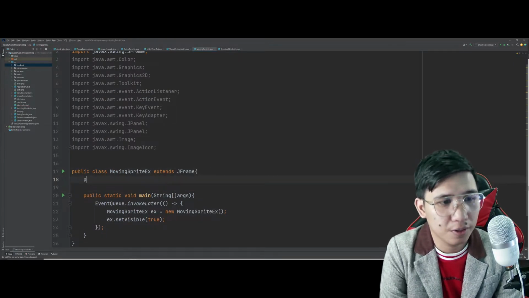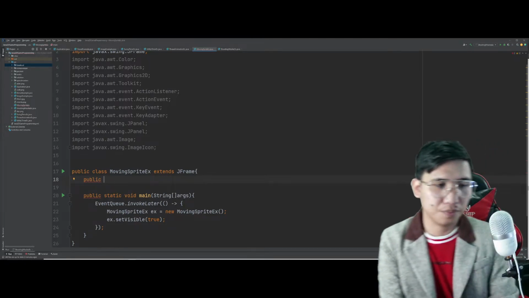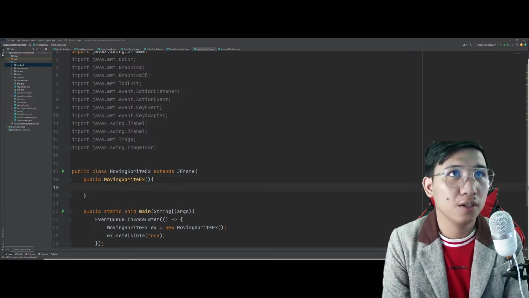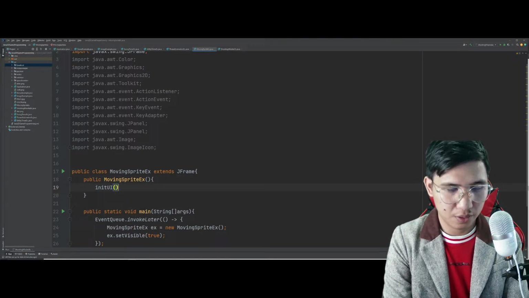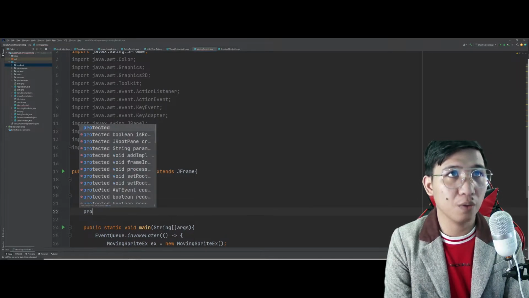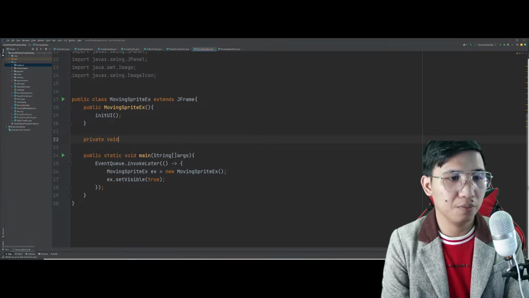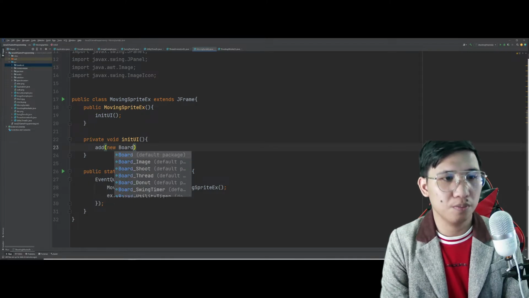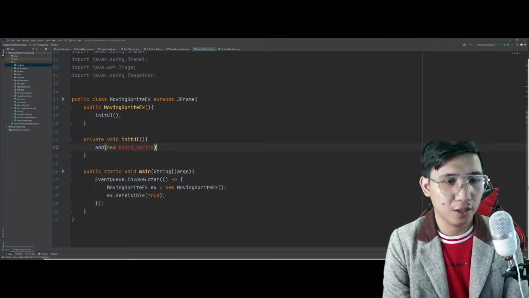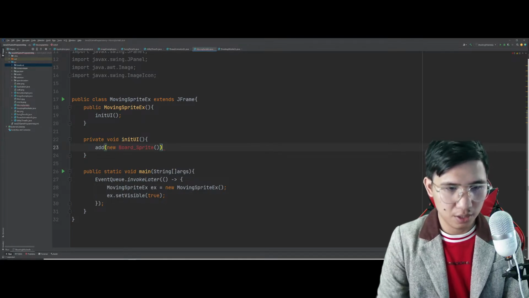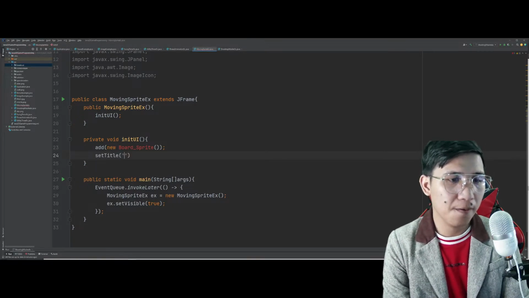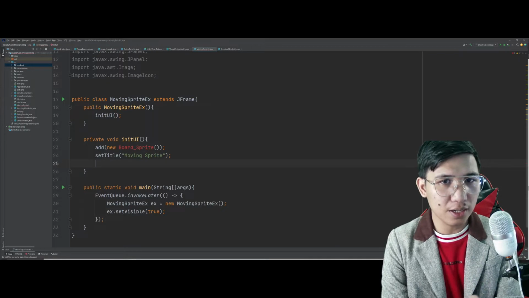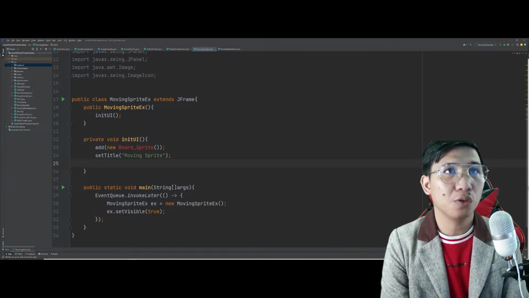And the constructor, public MovingSpriteX constructor, initUI. Tapos, private void initUI. Boom, panis. Tapos, new BoardSprite. I'll call that as a JFrame. And let's set the title. Moving Sprite. Ano lang to ha? Aircraft na may arrow keys lang. For now. Okay? For now.